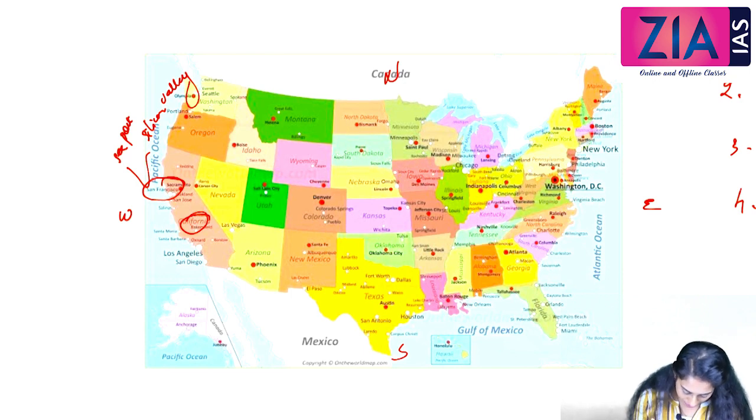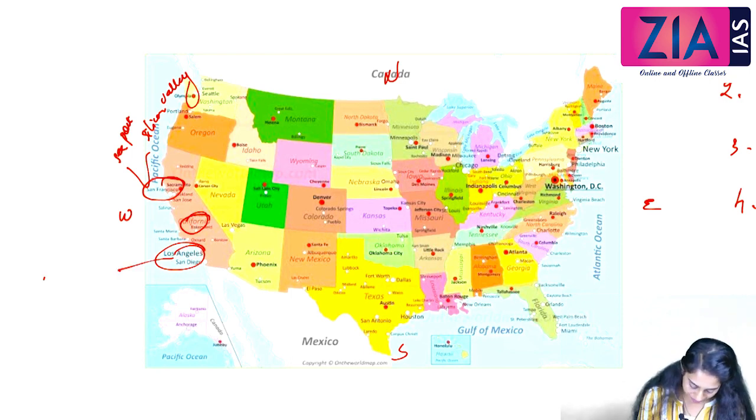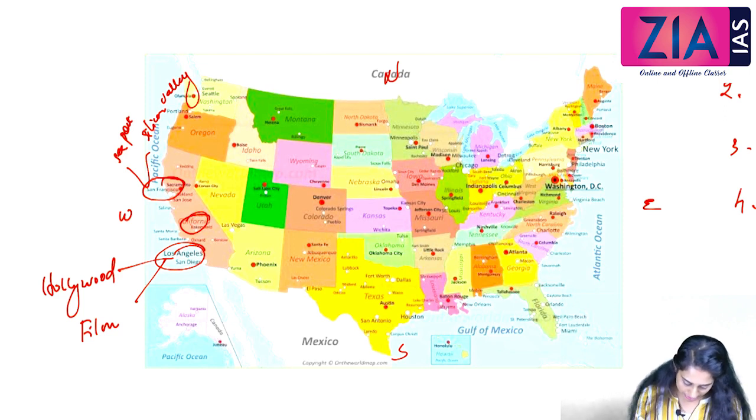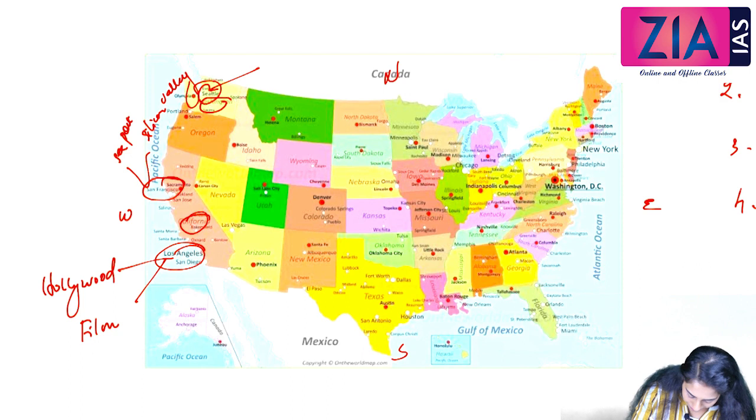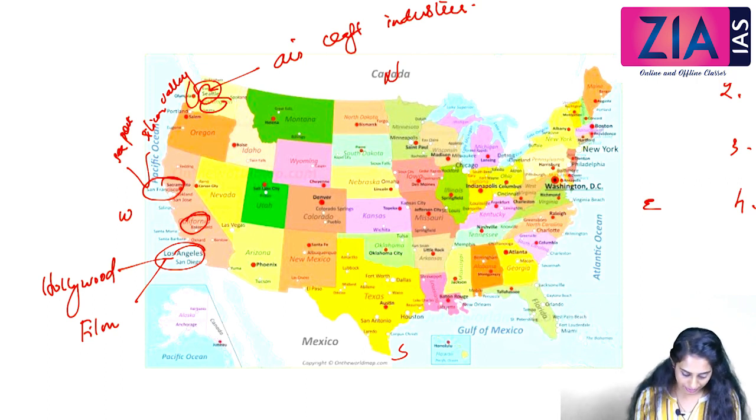Okay, then we have Los Angeles here. Los Angeles is very famous because of Hollywood or the film industry. So Los Angeles is very famous for the Hollywood or the film industry. It is located almost towards the southwestern part of the country. Then we have Washington. Washington is famous with a place called Seattle, where a lot of aircraft manufacturing industries are located.